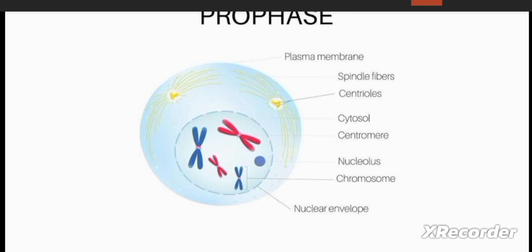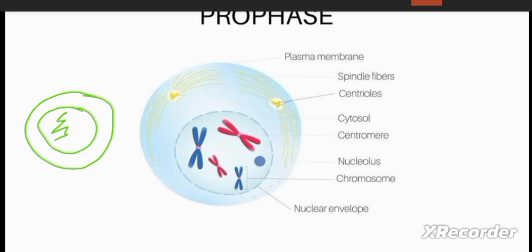So here we can see the first phase of mitosis, which we call prophase. In prophase, the chromosomes are condensed. Before this prophase, there is the phase which we call interphase, where the chromosomes appear as chromatin, which is DNA, where the DNA is invisible. Even here we are unable to see it with the electron microscope. We have to use a histologic stain to see this chromatin material, to see this DNA material.